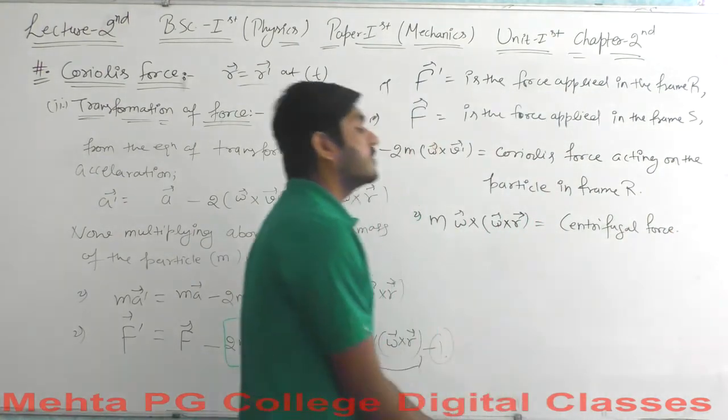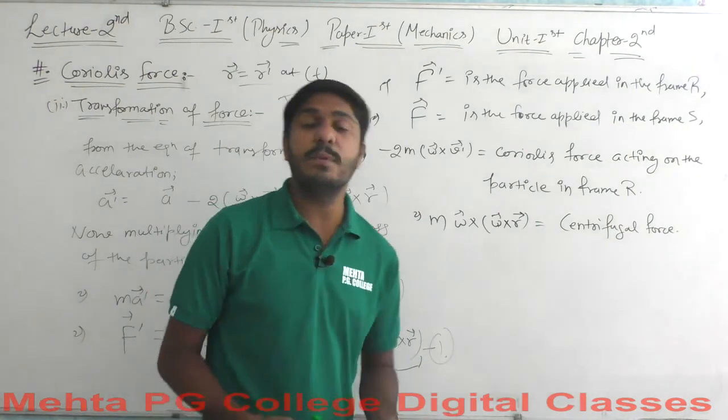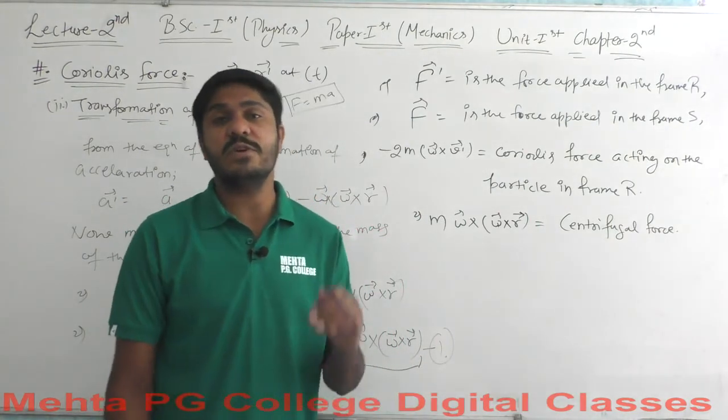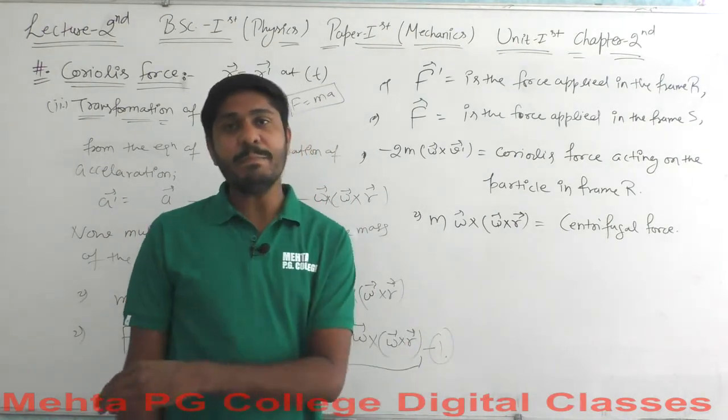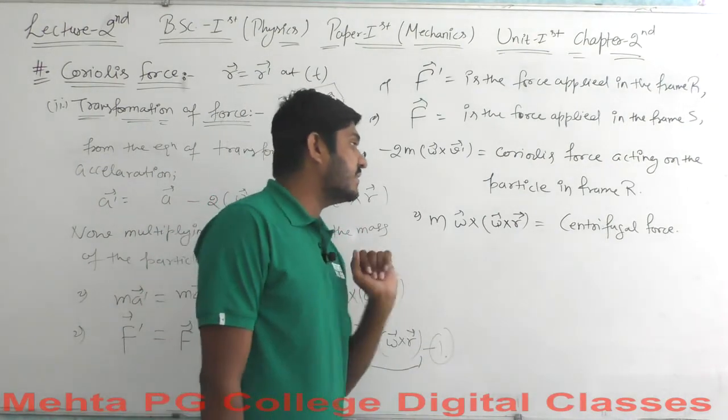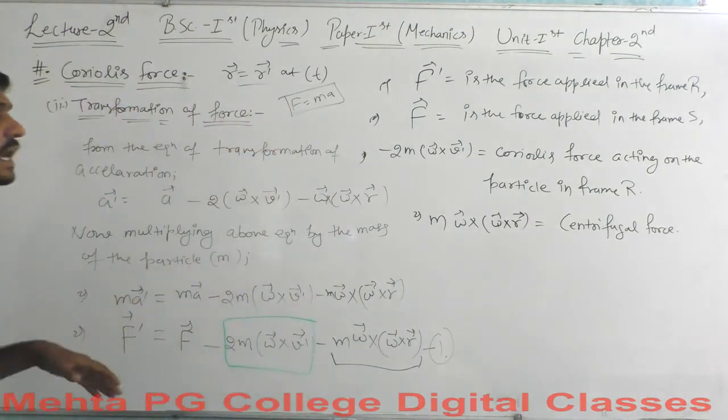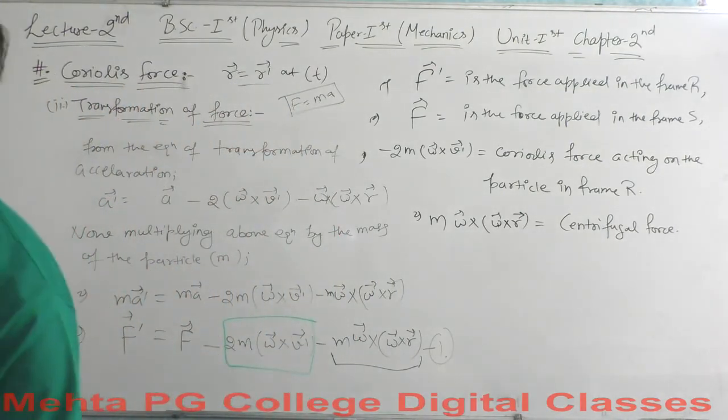The centrifugal force will exert in both of the frames of reference, from the frame S to the frame R. So this is all that happens for the centrifugal force here. I hope that you got the concept of the forces here.